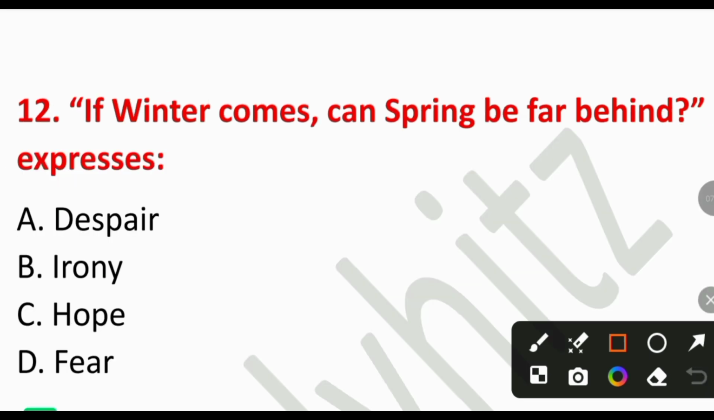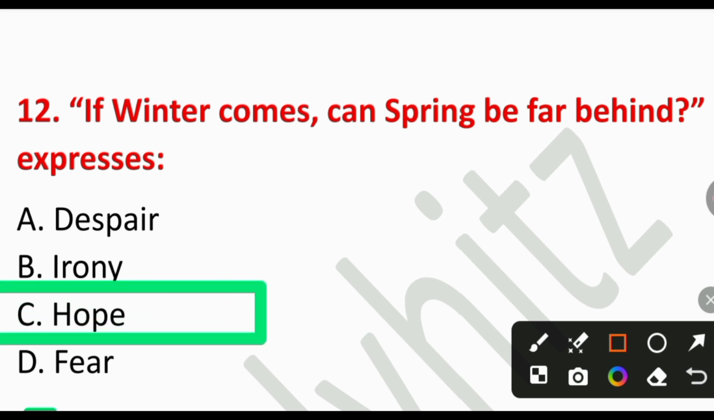Question number 12. "If winter comes, can spring be far behind?" expresses A. Despair, B. Irony, C. Hope, or D. Fear. So the right answer is option number C. Hope. It suggests renewal and optimism after hardship.